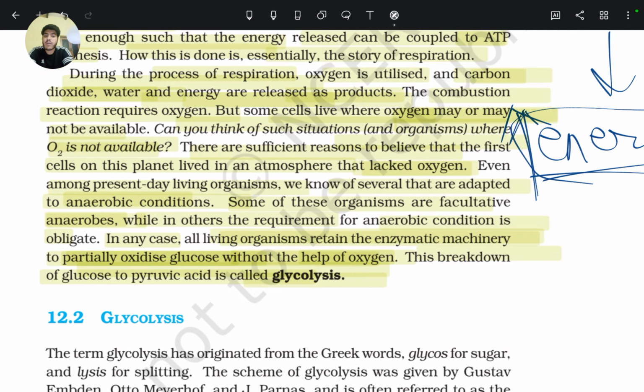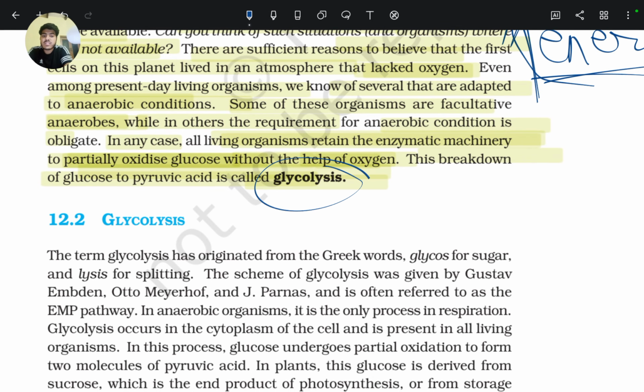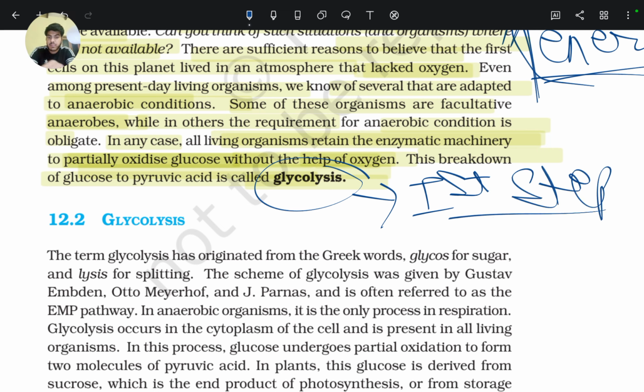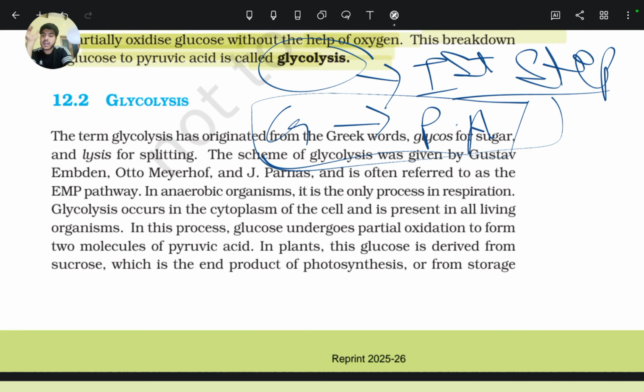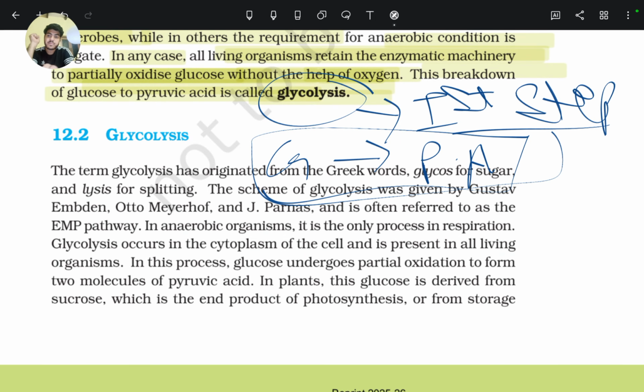Glycolysis is basically the first step of respiration, and it is a 10-step process in which glucose is broken down to pyruvic acid and energy is collected. In the next part of this chapter, episode 2, we will continue with glycolysis.